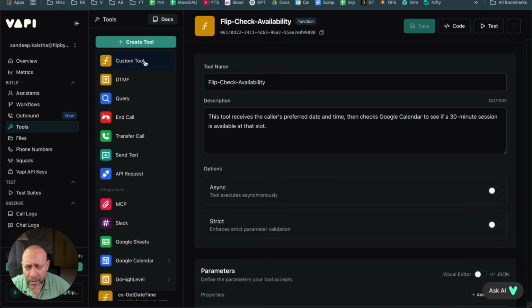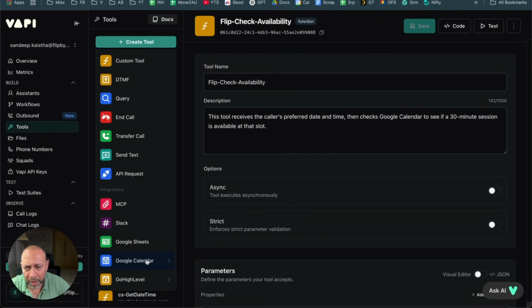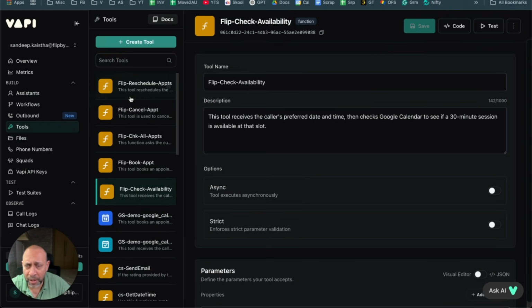Okay, and Vapi has some pre-built functions as well. As you can see, Google Calendar, Sheets. I've tried them, they don't work very well with me, and I did not get a lot of success with them, so that is the reason I generally prefer this one with Make. But you can try this out. There's MCP as well, Slack, so there's a lot of options which you have. You have a query tool as well. But in our case right now, I'm just using a custom tool. All right, so I use the custom tool.